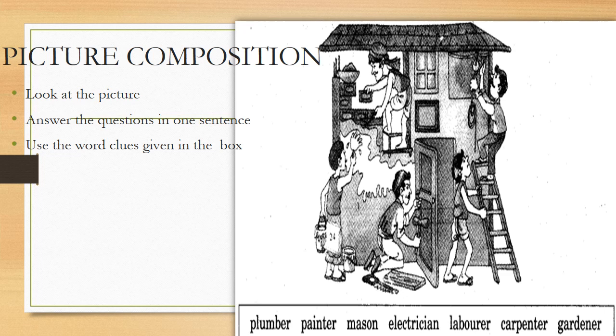Laborer, who does other works related to this. Carpenter, who creates wooden furnitures and woodworks. Gardener, a person who looks after the garden. So let us see the next part of the picture.